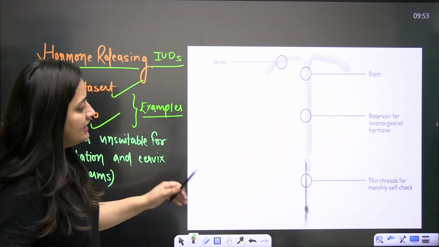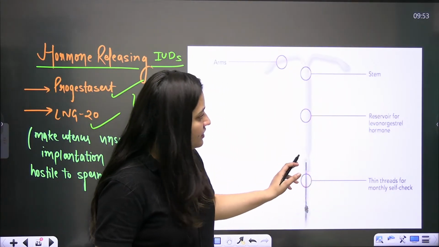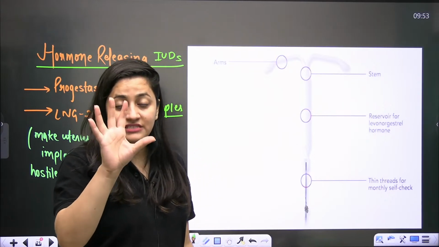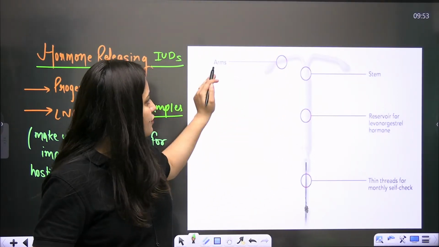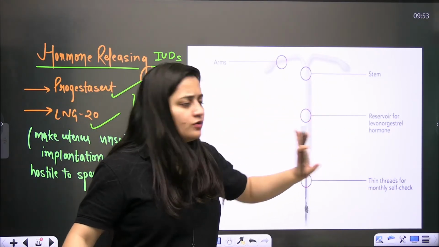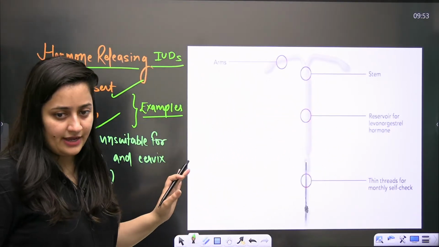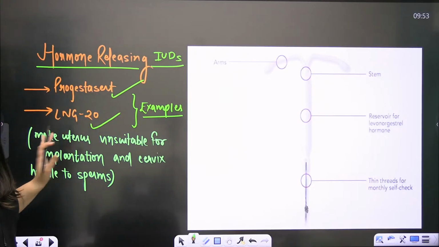Right now you can see these thin threads. With the help of these threads, the doctor or the female can check whether this is inserted in the uterus or not. The arms, the stem, I told you already. So this is the hormone releasing IUD. The examples are Progestasert and LNG-20.